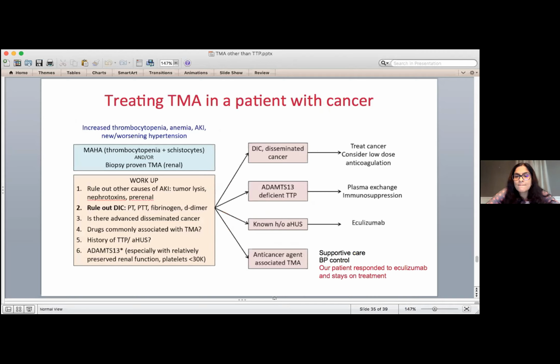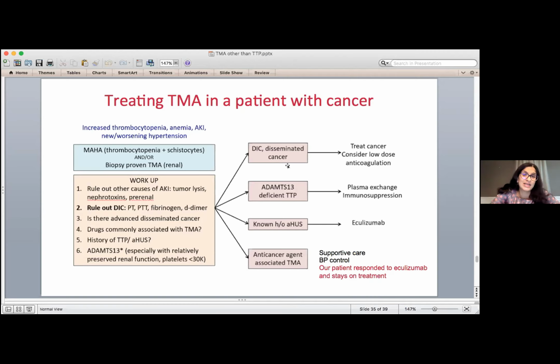So in patients with cancer, when TMA occurs, what do we do? The first thing we do is we rule out other causes of either kidney problems and rule out other causes of low platelets. We think about, is there such advanced cancer that cancer itself is causing the TMA? Are they on medications that cause TMA? Do they already have TTP or HUS, and could this be a relapse? And we always check ADAMTS13 because we do not want to miss TTP.